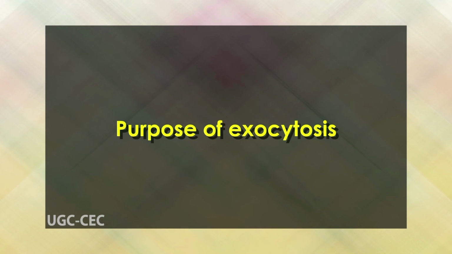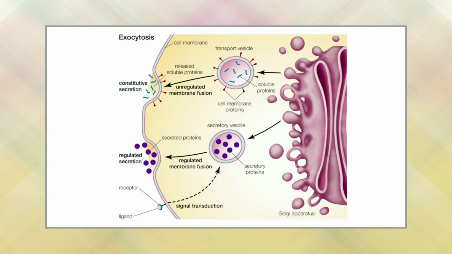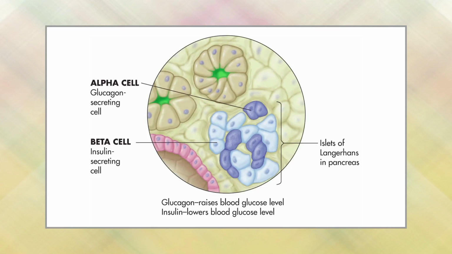Dear students, let us discuss the purpose of exocytosis. Many cells in the body use exocytosis to regulate enzymes or other proteins that act in other areas of the body or to release molecules that help cells communicate with one another. For instance, clusters of alpha and beta cells in the islets of Langerhans in the pancreas secrete the hormones glucagon and insulin respectively. These hormones regulate glucose levels throughout the body.